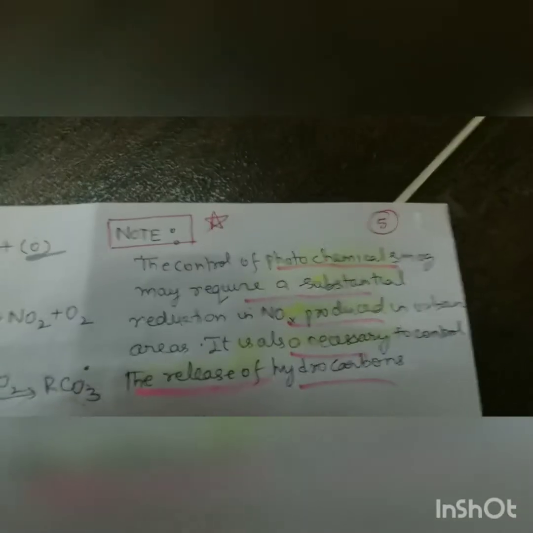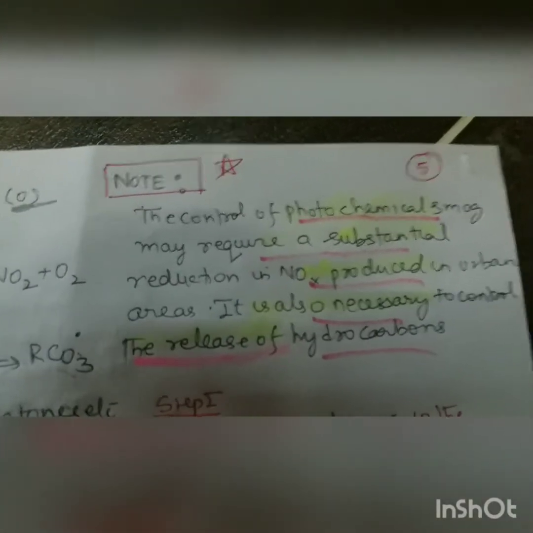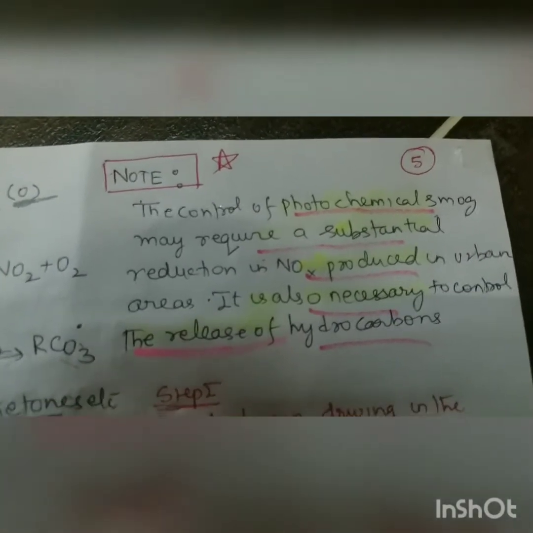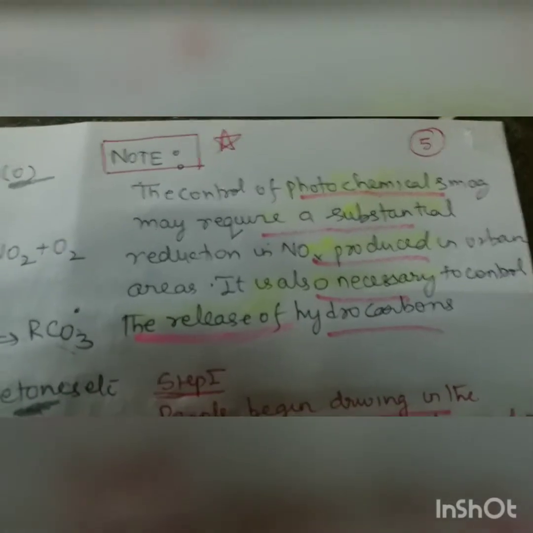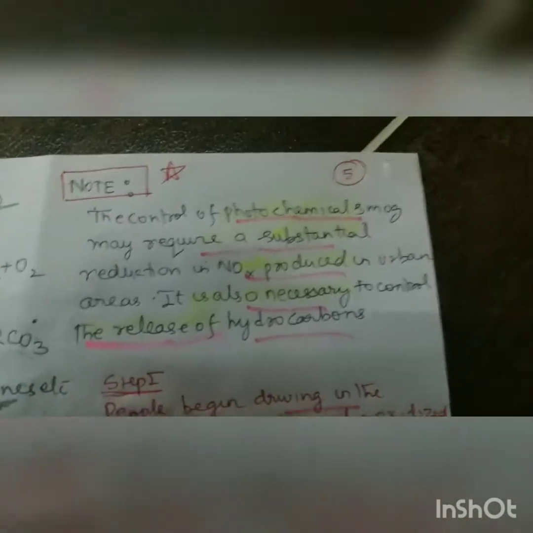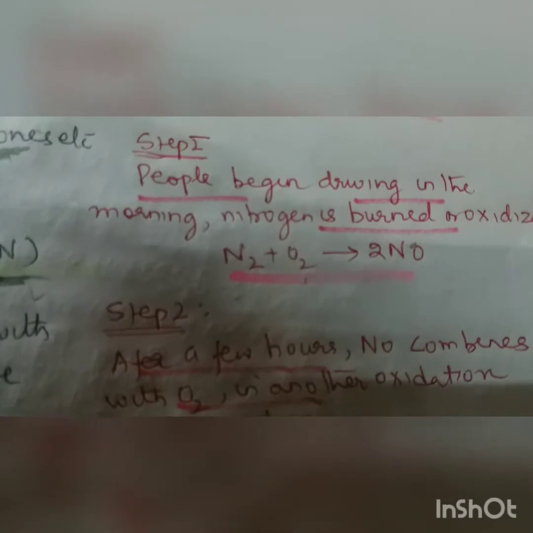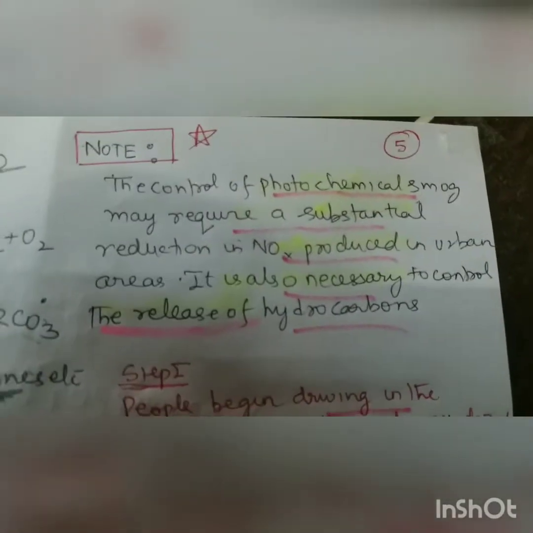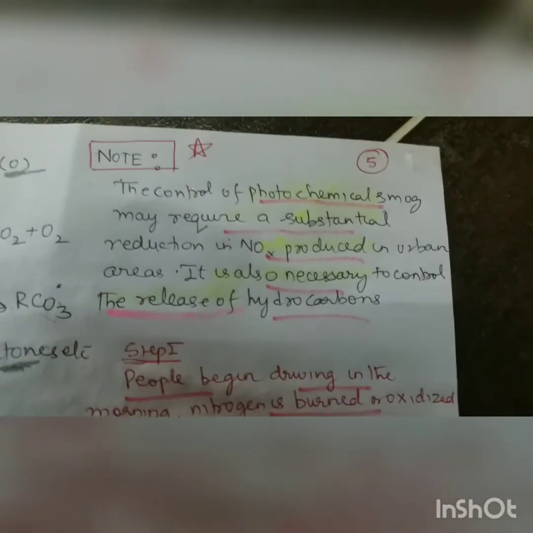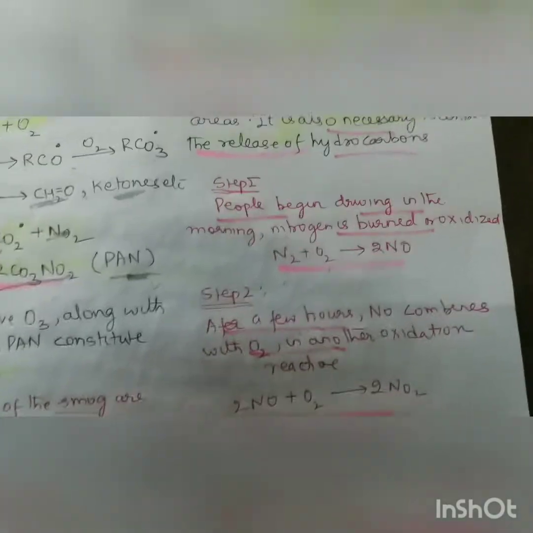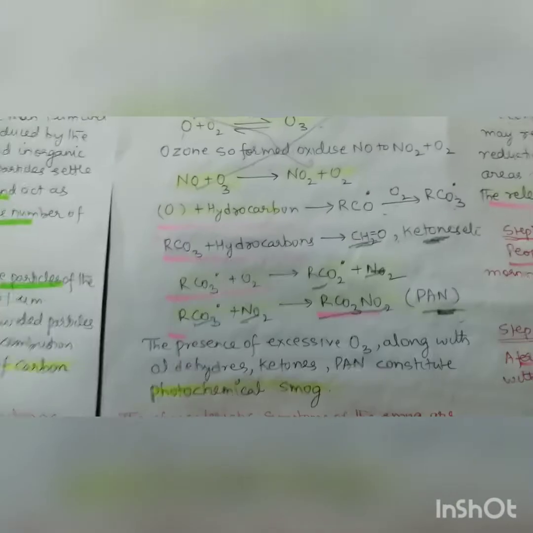So it is very important to note here that the control of photochemical smog may require a substantial reduction in NO. So if we don't want photochemical smog, NO should be reduced. It is very easy. As I told you, the first reaction happens when we are driving in the morning, so avoid that. It is also necessary to control the release of hydrocarbons, that is Euro 1, Euro 2, now we are coming to Euro 4. So we did the PAN, a very important point I made.